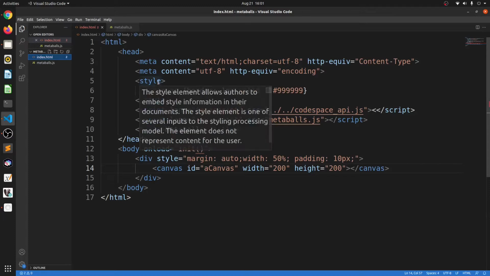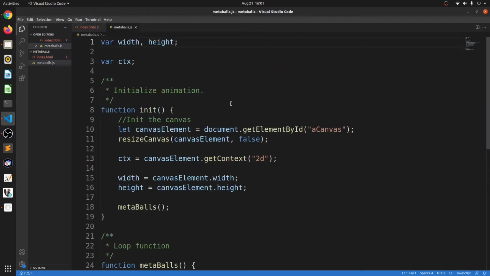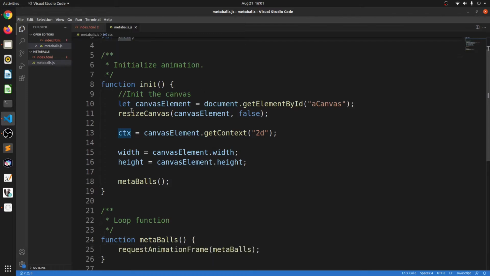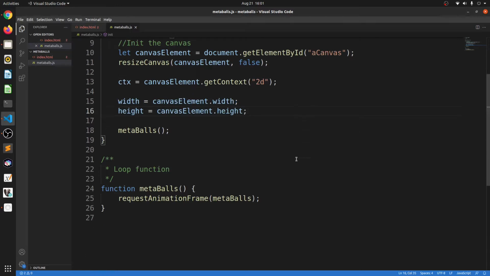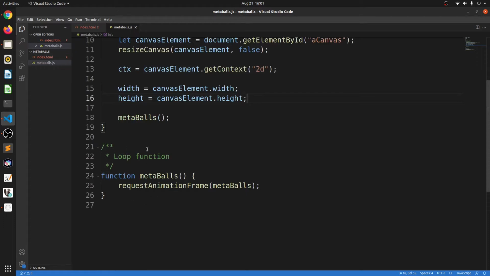All right, what I have here is an index.html page which hosts our canvas. The canvas is 200 by 200, and the HTML file also includes the metaballs.js, which as of this moment is only a skeleton. In the skeleton, we have some global variables: the width, the height, and the context on which we are going to draw. We also initialize the canvas element, resizing it if necessary, getting the context, and initializing the width and the height of the canvas. The init function also calls the metaballs function, which will act as our loop function.